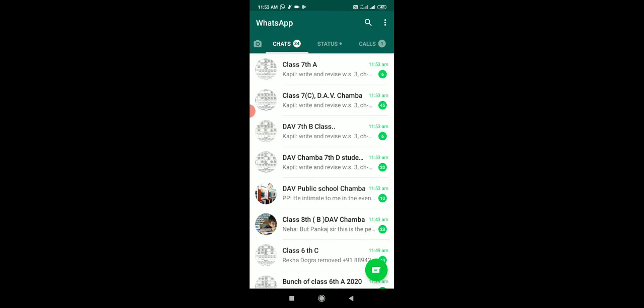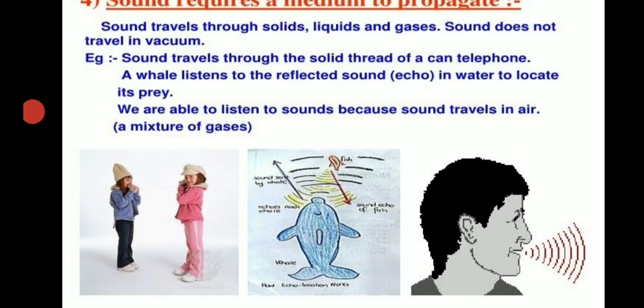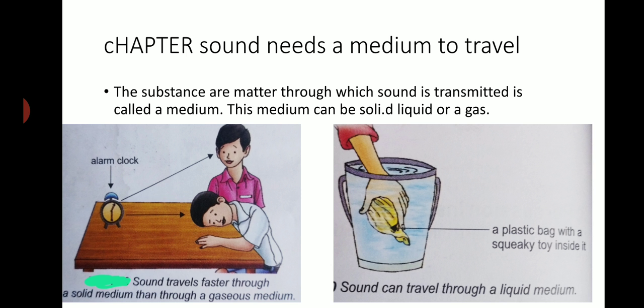Now you have to place an alarm clock at one end of the wooden table and stand at the other end of the table. Now try to hear the ticking of the alarm clock. Close the doors and windows of your room so that the noise is cut. Now place your ear on the table and listen.